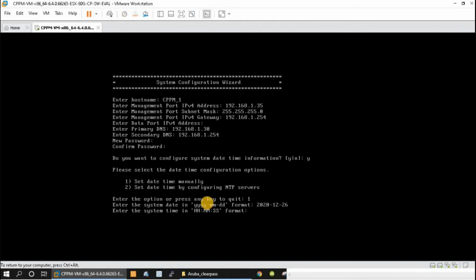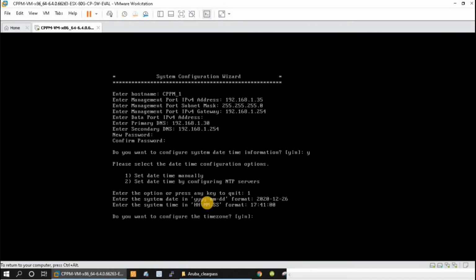I'm also adding the time, as we must keep the time the same on the Active Directory and the CPPM, otherwise there may be some issues.